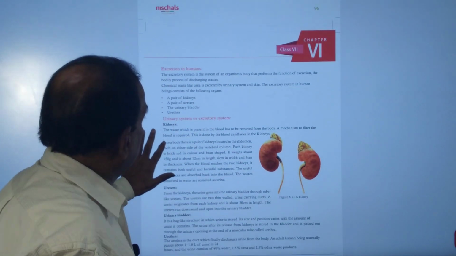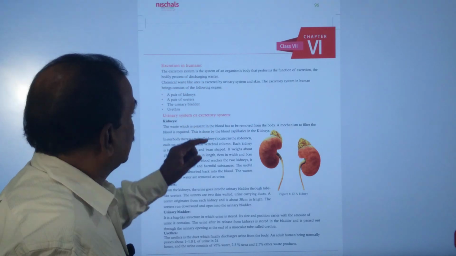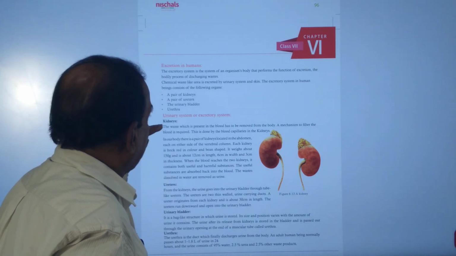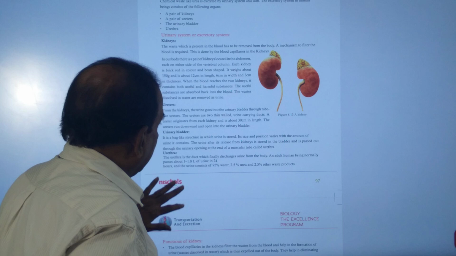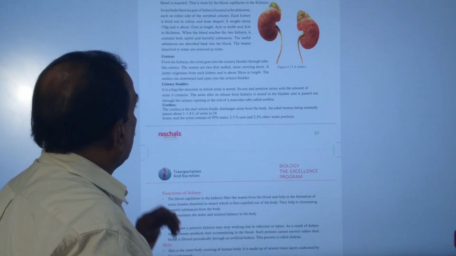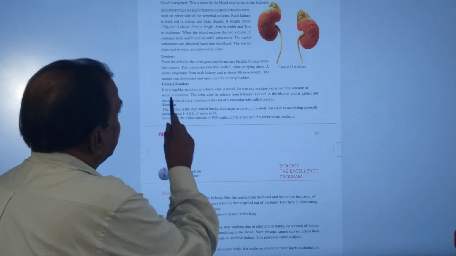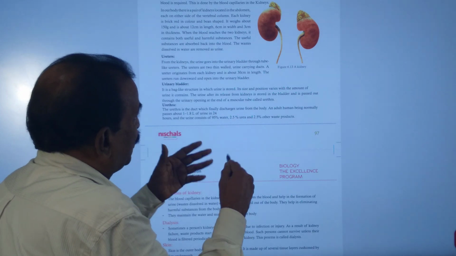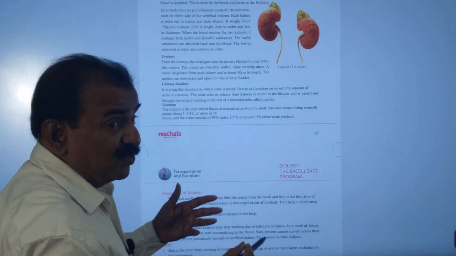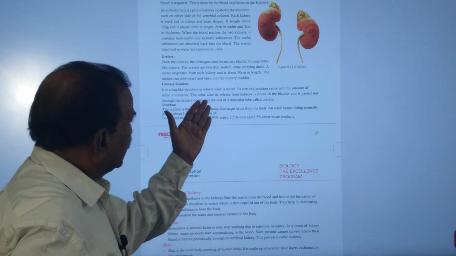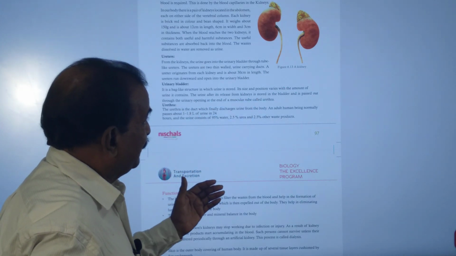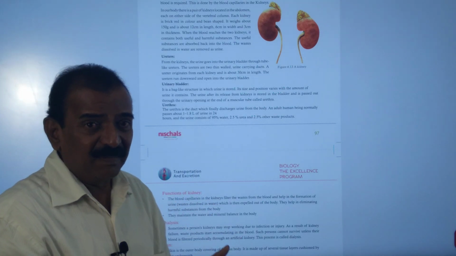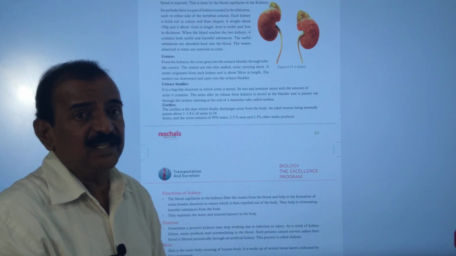So here I told you about the excretory system in human beings, and the parts of the excretory system: a pair of kidneys, a pair of ureters, the urinary bladder and the urethra. And now you need to understand about the urethra and the urinary bladder. It is a bag-like structure which stores urine, and its size and position vary with the amount of urine we are producing. The urine, after it is released from the kidney, is stored in the urinary bladder and passed out through the urinary opening at the end of the urinary bladder, and that is called the urethra.